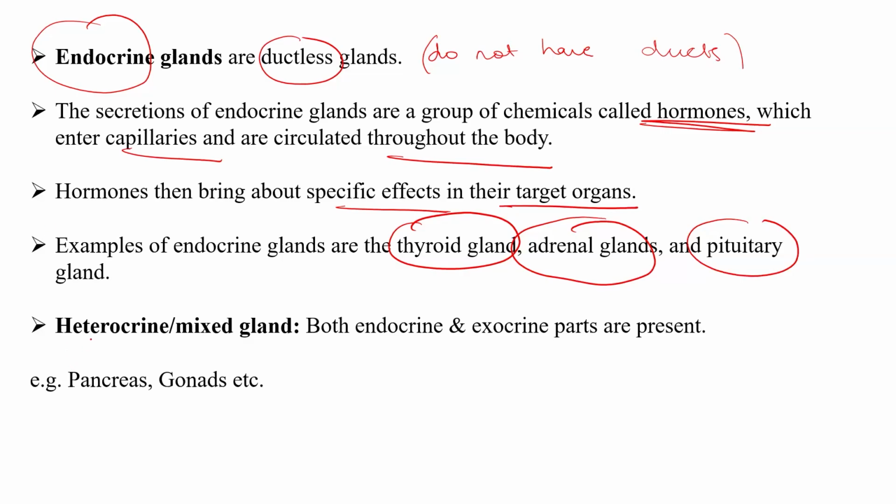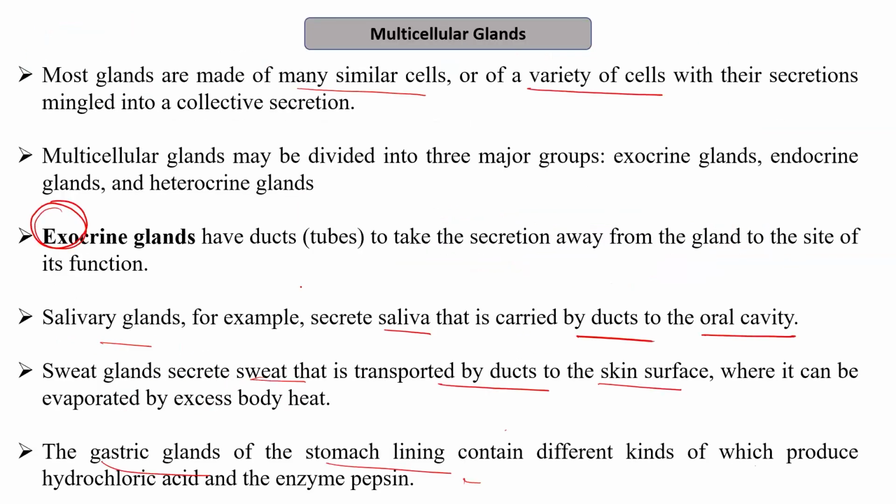The last type of the gland is the heterocrine or the mixed gland that has both endocrine and exocrine parts. For example, the pancreas and gonads secrete certain chemicals that are ductless and also secrete certain compounds with the help of the ducts.